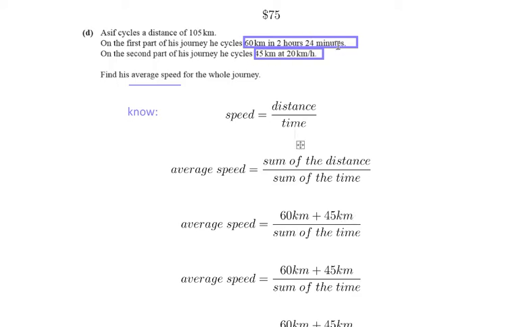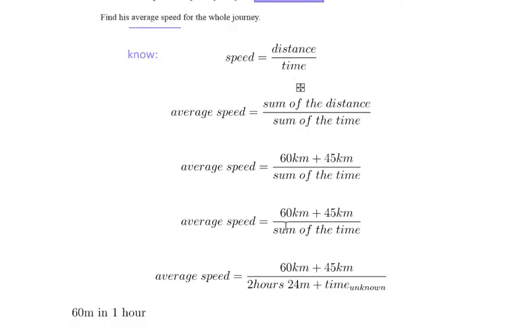We've got the 2 hours and 24 minutes, but we don't seem to have the time for the second part of the journey. That's something we can calculate quite comfortably. So the average speed is 60 kilometers plus 45 kilometers, that's the sum of the distance. The sum of the time is 2 hours and 24 minutes as the left side of the denominator, and we don't know the second part, so I'm just going to call it time unknown.